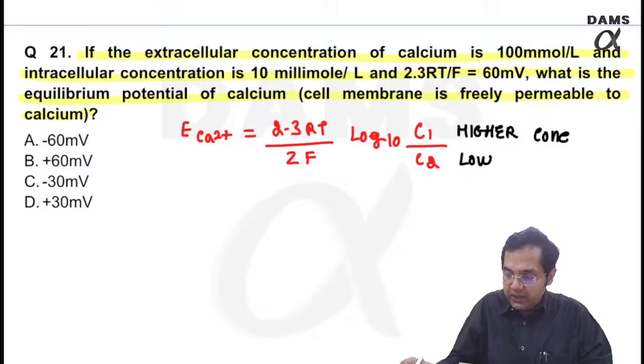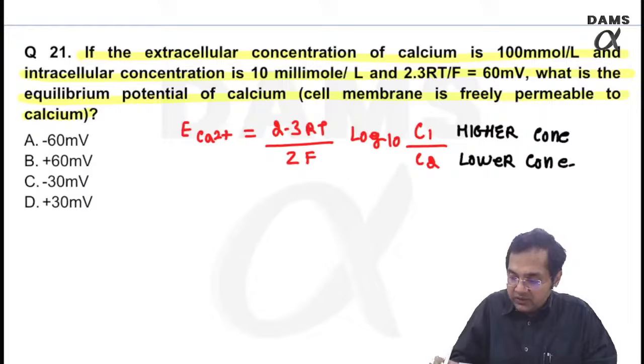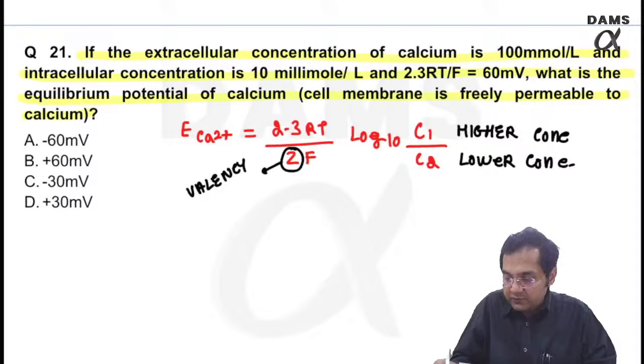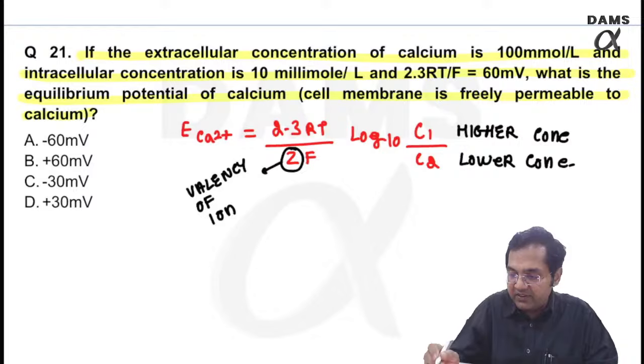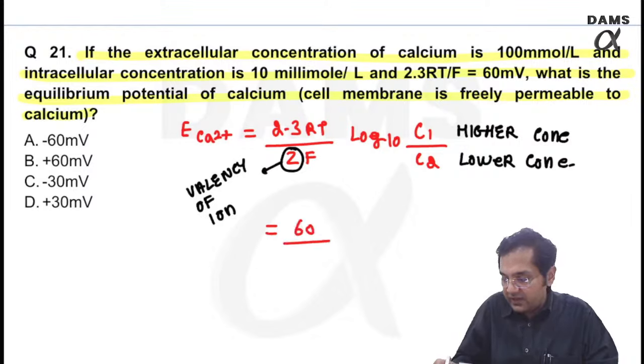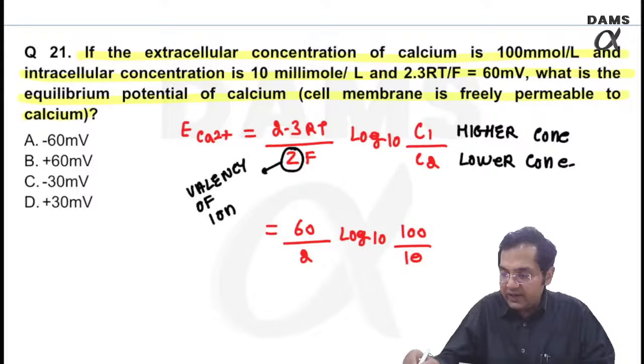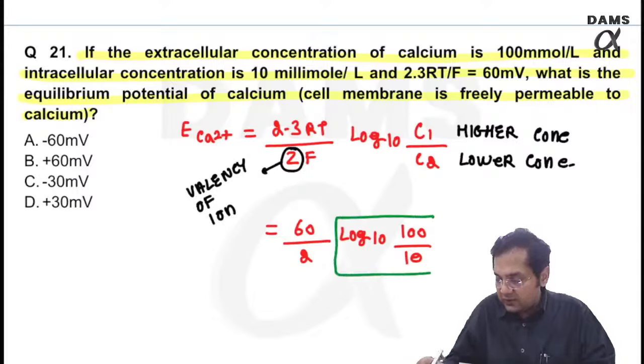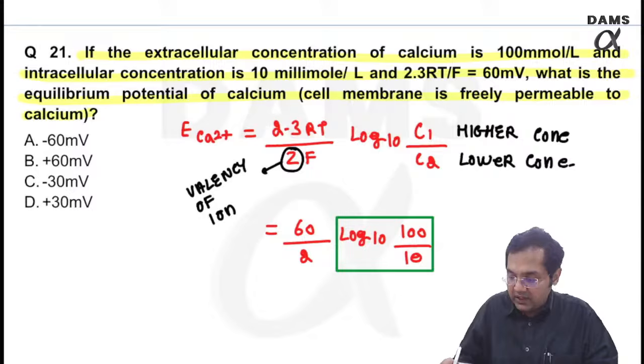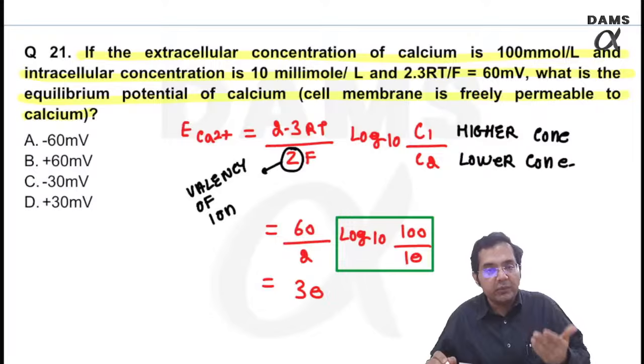In the denominator, I always take the lower concentration. Z is the valency of the ion. 2.3 RT upon F I have given you as 60 upon 2 log to the base 10, 100 upon 10. This entire thing reduces to 1. Answer should be 30, but plus 30 or minus 30.